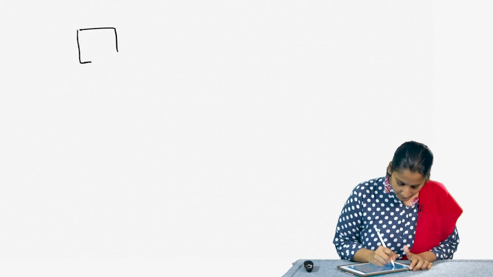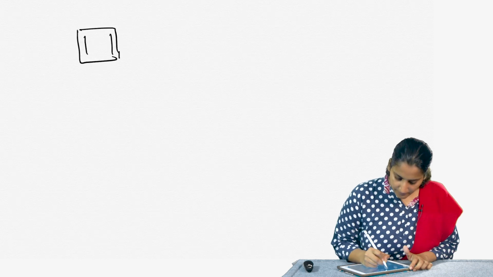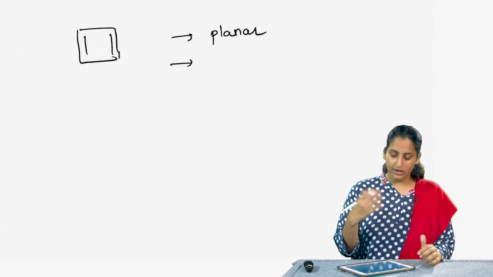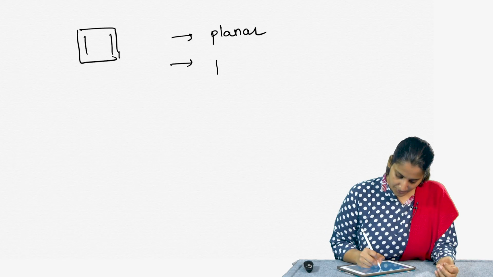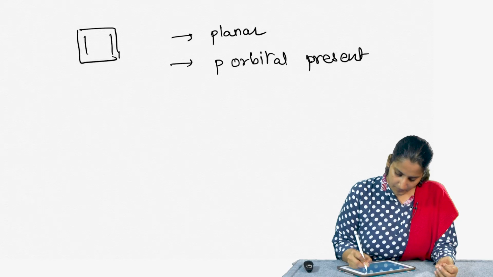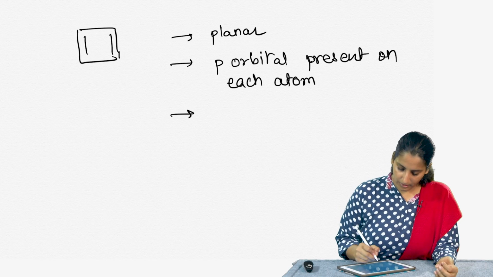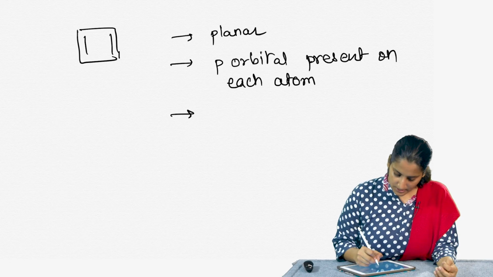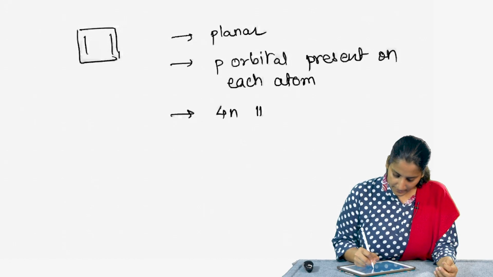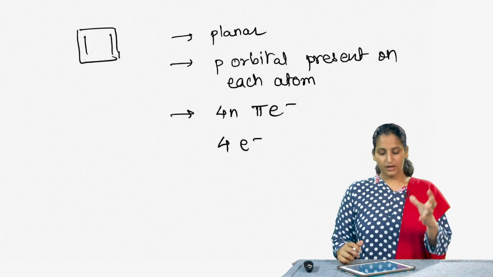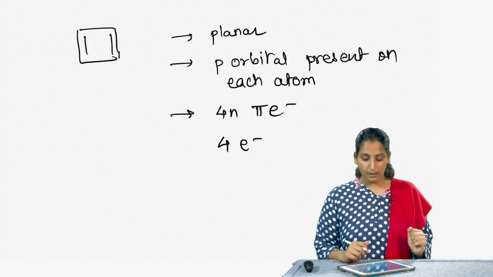If we think of cyclobutadiene, then the molecule is planar, then the molecule also has a p orbital present on each atom, and the molecule also has 4n pi electrons. How do I know that? Because I have 4 electrons, 1, 2, 3, 4, resulting from the 2 double bonds.